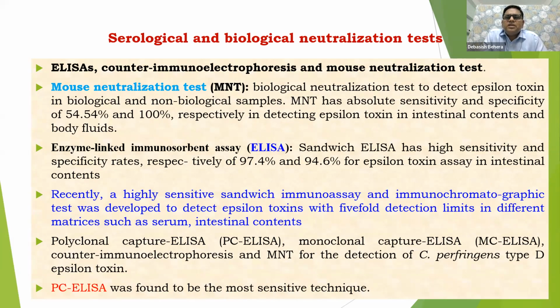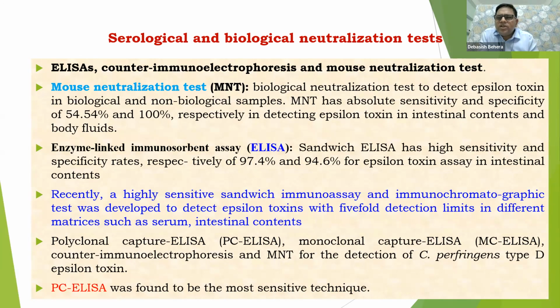Because as we know, alpha, beta, epsilon, iota, and other two are the major toxins. Alpha toxin is present in each and every type. It is a chromosomally derived toxin, obviously, and it is present in Clostridium perfringens in all types.